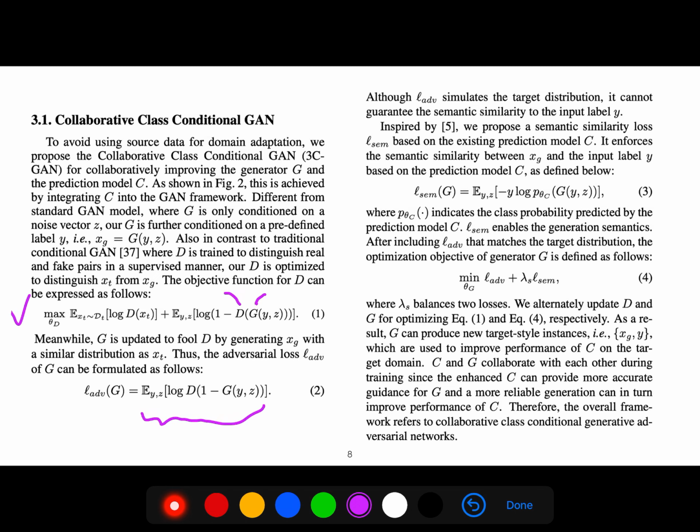Although the adversarial loss simulates the target distribution, it cannot guarantee the semantic similarity with the input label Y. Inspired by this reference, we propose a semantic similarity loss based on the existing prediction model. It enforces the semantic similarity between X sub G and the input label Y based on prediction model C. So this is the semantic similarity loss.